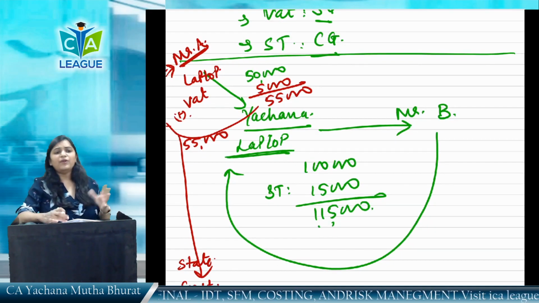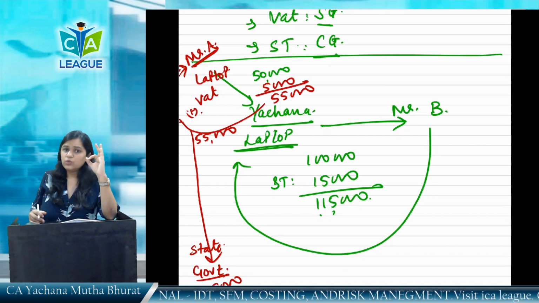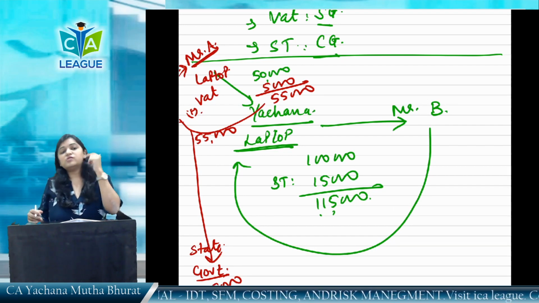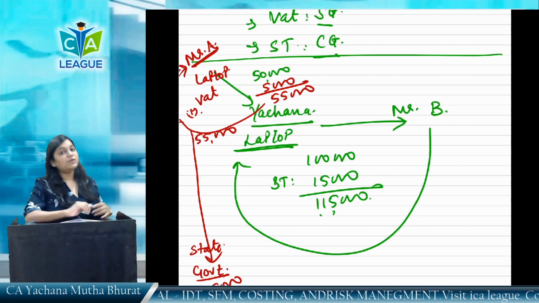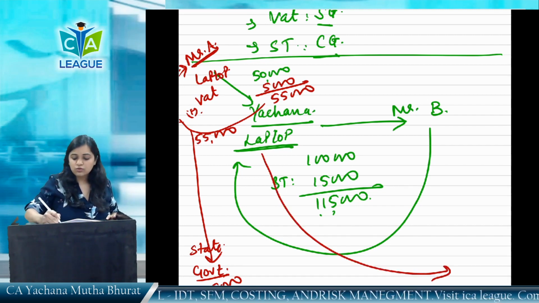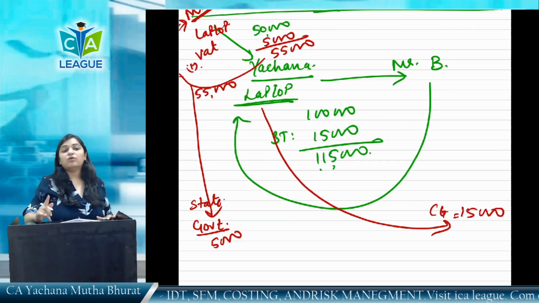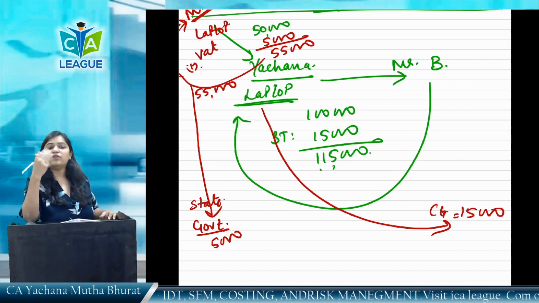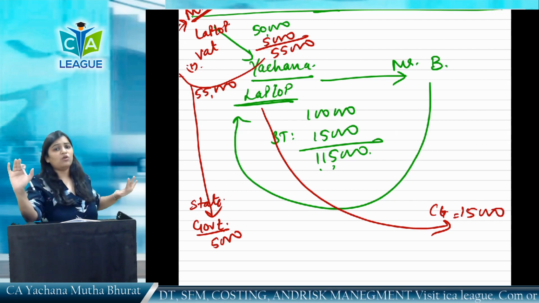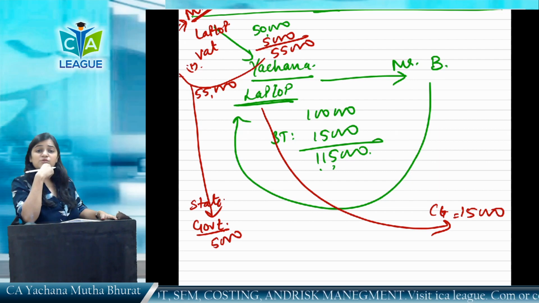Now, what will happen in this transaction? Yachana has paid 5,000 rupees VAT, which is a state levy. Correct? Yachana has also collected from Mr. B 15,000 rupees of service tax, which is a central levy, and which will be paid by Yachana to the central government. How much? 15,000 rupees. So, the set-off was not allowed earlier because one was central levy, one was state levy. Against 15,000, Yachana cannot set off the VAT credit of 5,000. So, non-availability of cross credit was a major problem.